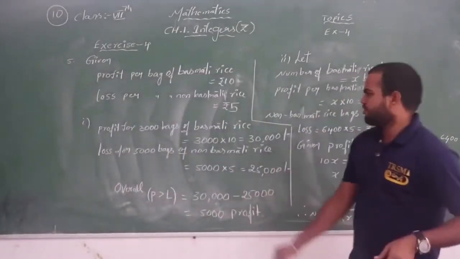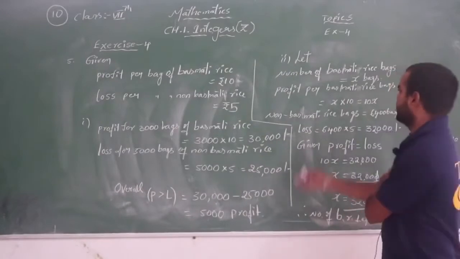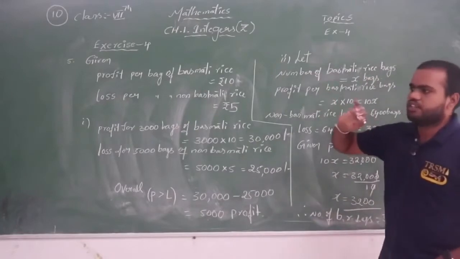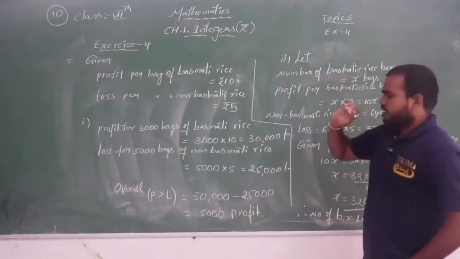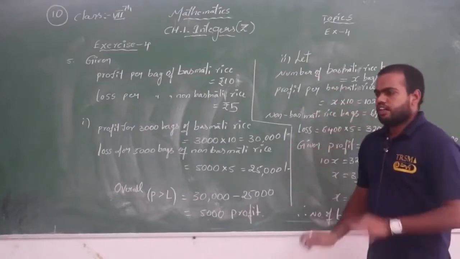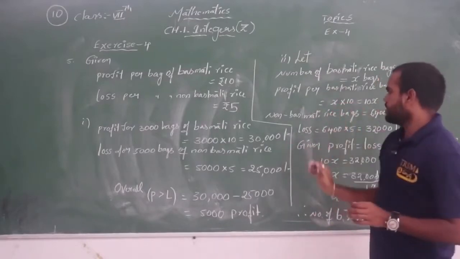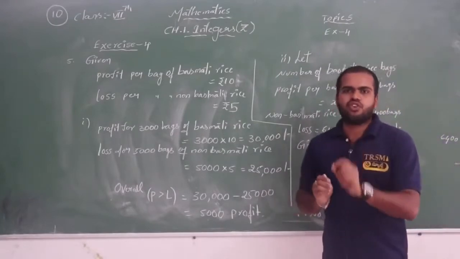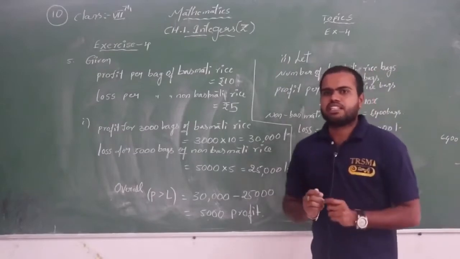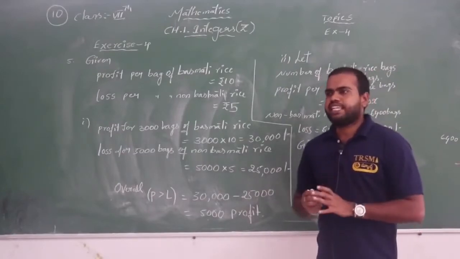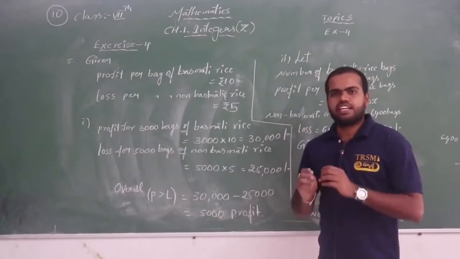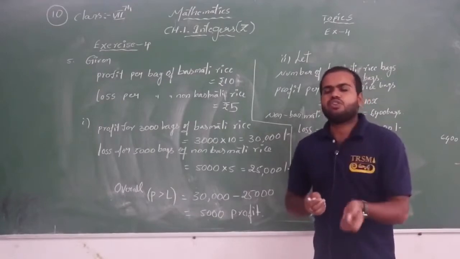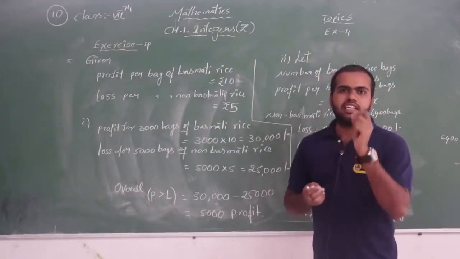Once again, see the second question, what is given in the question. Listen carefully. The first one you understood, it's very easy, but in the second question there is a little confusion. It is also easy only. What is given in the second one is that by selling the number of non-basmati rice, that is 6,400, he is not getting any profit or any loss. Neither profit nor loss. Now find out how many bags of basmati rice he must sell.